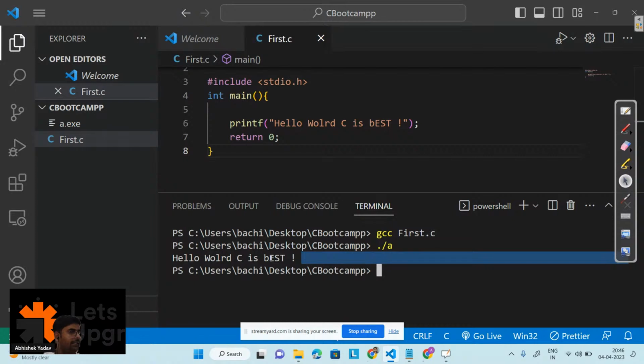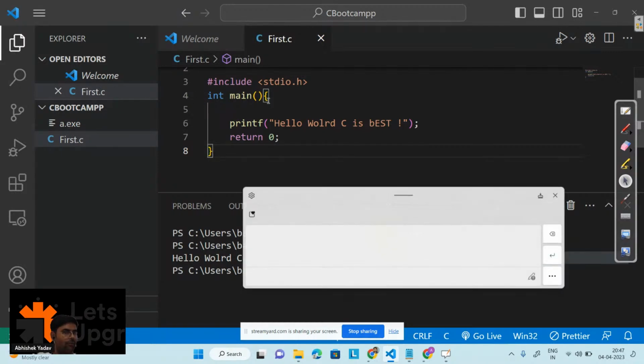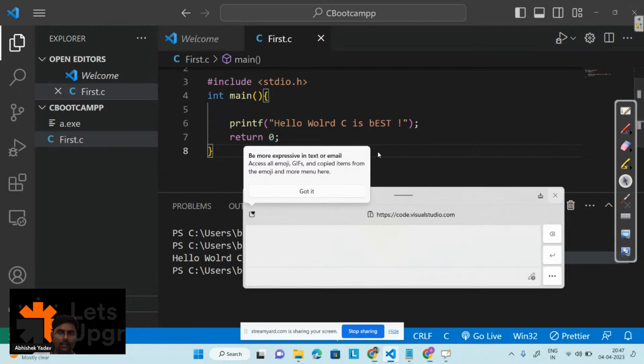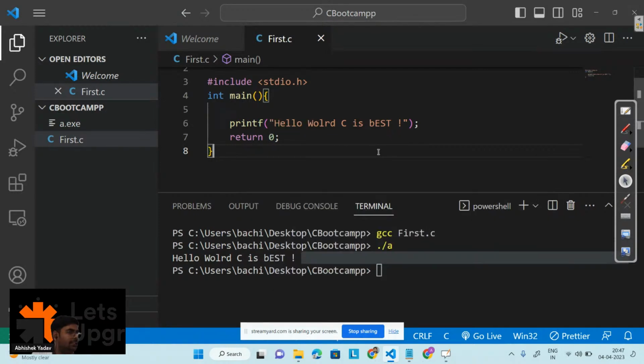Yes, we can omit return 0. If you use void main, then the return statement is not needed. Again, guys, please be patient. In the second class or in the third class, I will take a complete session on functions: what is this function, what is this int, why we are using int here, why we are using return here. Till that time, just understand that yes, this is the entry point, this is a function, this is a way of writing a function, and we have to return something. We have to write this return keyword.